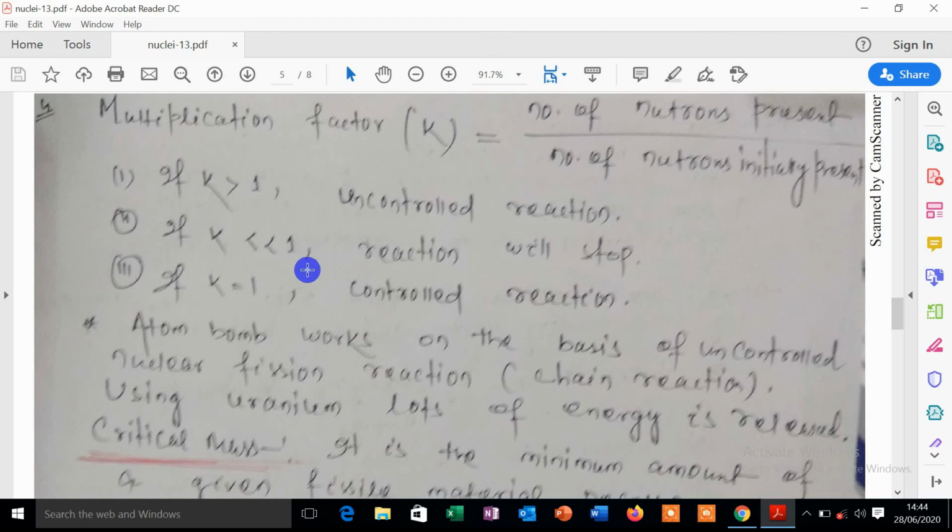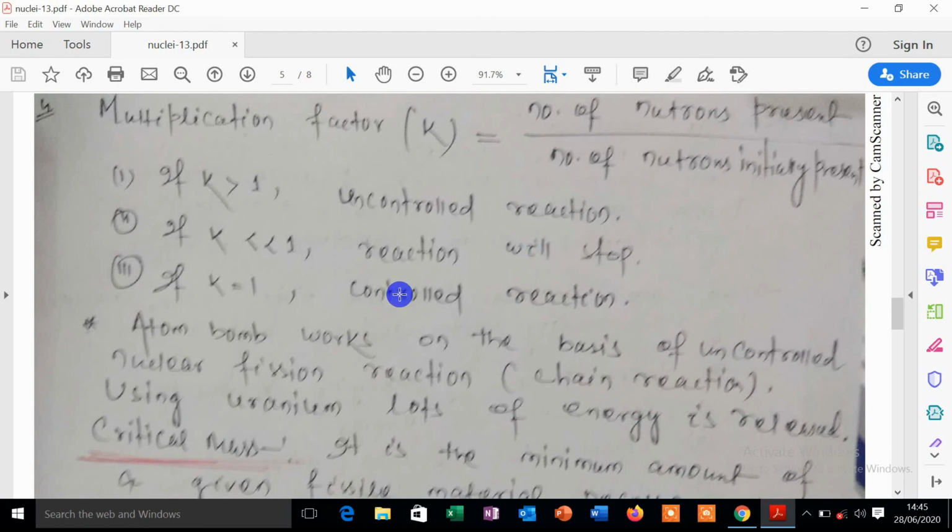If K is less than 1, the number of neutrons present is less than the number of neutrons initially present. When the chain reaction occurs, if the neutrons produced after the reaction are fewer than the number present, then the reaction will stop.